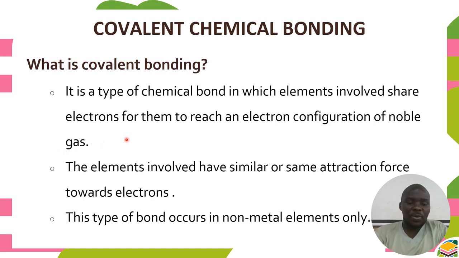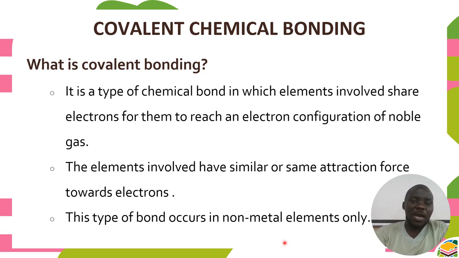We need to look at how atoms attain stability. From this definition, we can conclude that atoms attain stability by losing electrons, gaining electrons, as well as sharing electrons. In a covalent bond, the elements involved have similar or the same attraction force towards the electrons.